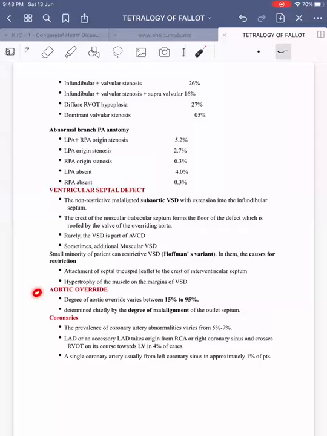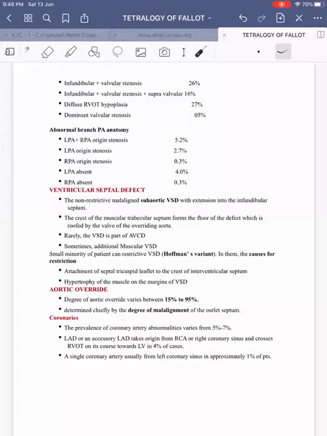Then coming on to the next component of tetralogy of Fallot, that is the aorta or overriding of the aorta. There is varying degree of overriding, that is 15 to 95%. Usually we say more than 50% overriding goes in favor of DORV. But along with that, there should be aortomitral discontinuity to call it a DORV. So we have to rely more on aortomitral discontinuity rather than the amount of overriding of the aorta, because even in TOF there can be more than 50% overriding. And coming on to the degree of overriding, it is determined chiefly by the degree of malalignment of the outlet septum.